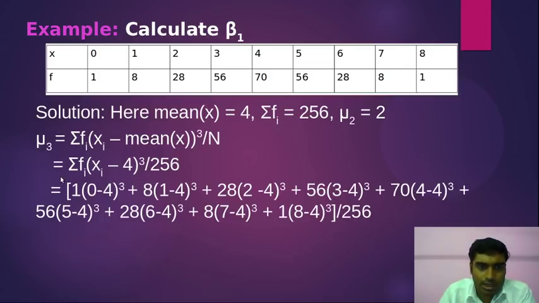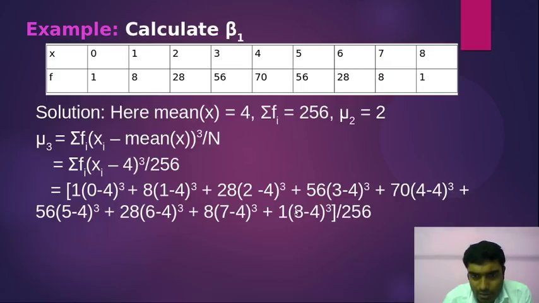Okay, now here I put in the different data points given here. So first f1 is 1 and x1 is 0. So 1 times 0 minus 4 cube, plus 8, this is f2, times 1 minus 4, our mean, cube, plus 28 times 2 minus 4 cube, and so on. Now here you see the first term will be negative of 4 cube, right?